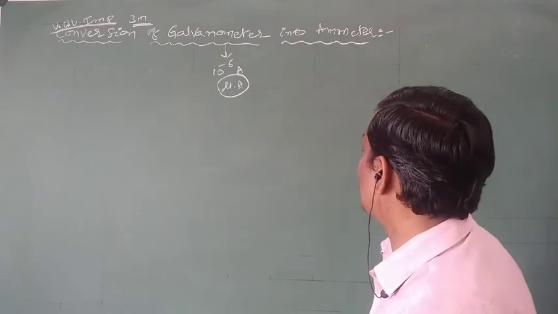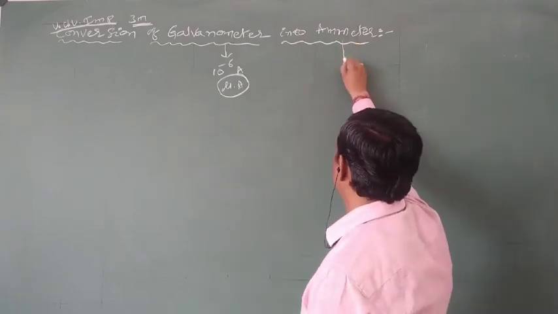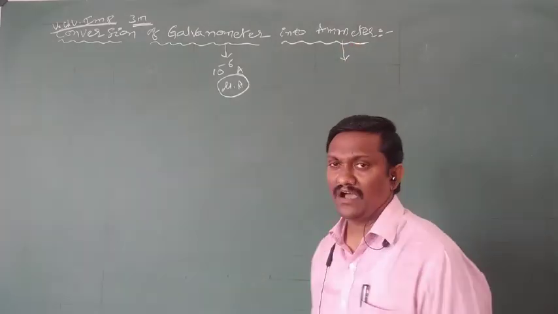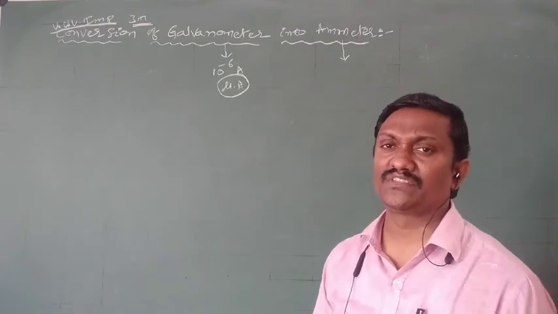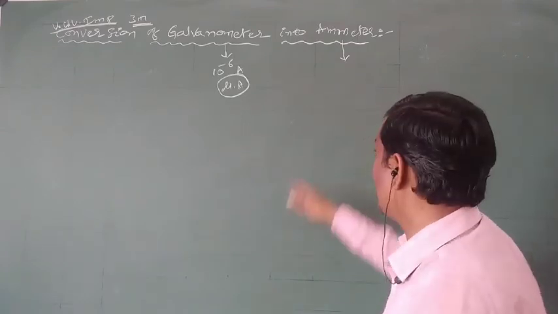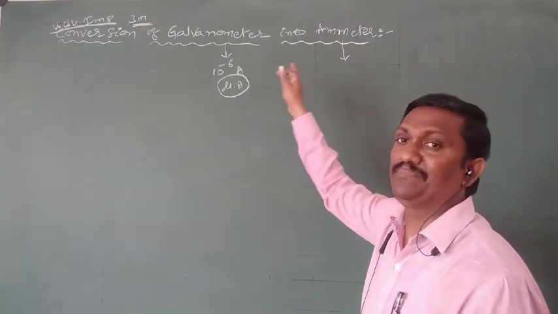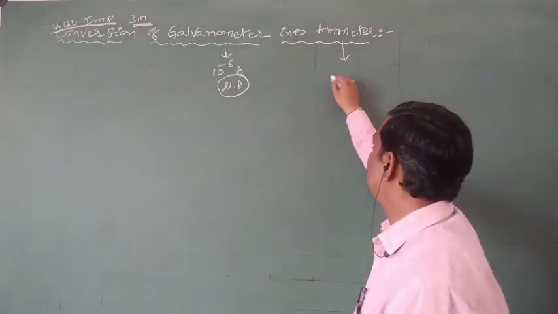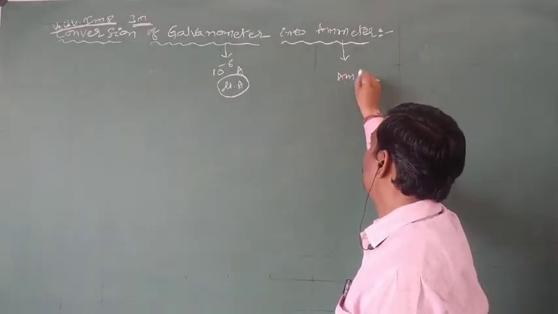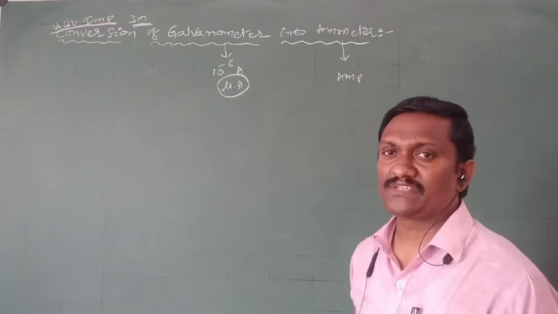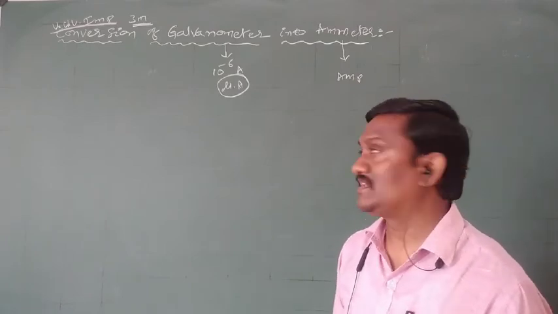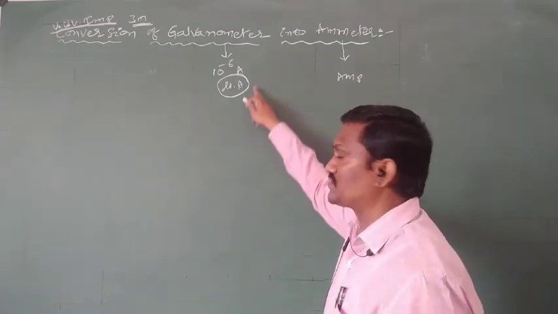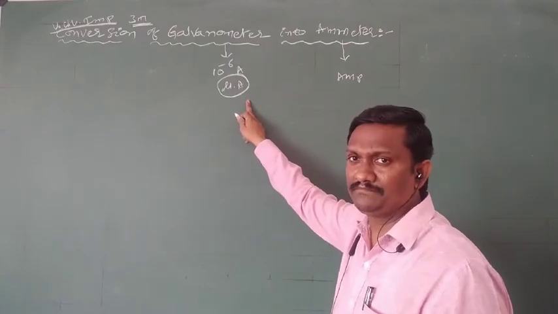And what about an ammeter? An ammeter is also a device used to measure the strength of current, in the order of milliamperes or amperes. So what is the difference? A galvanometer measures very small current, microamperes.